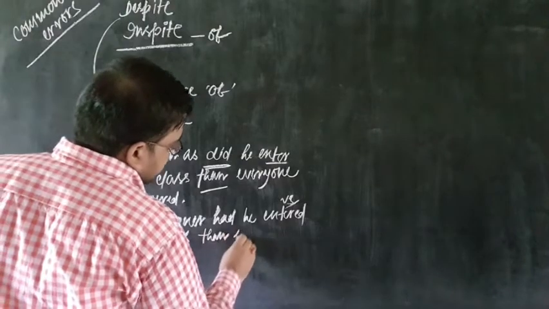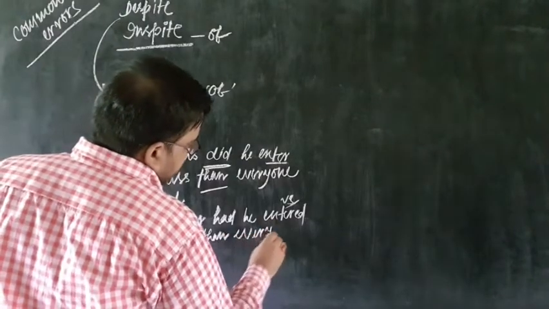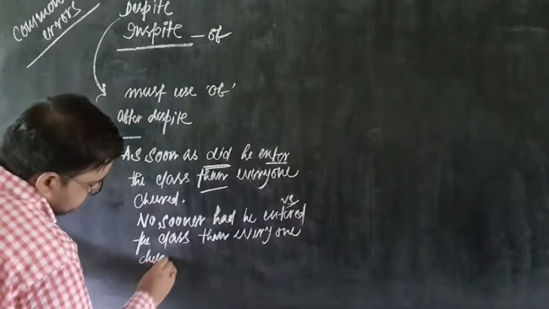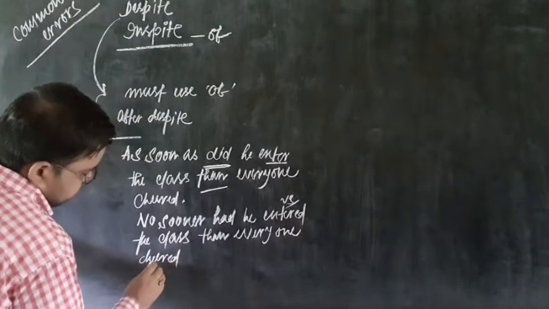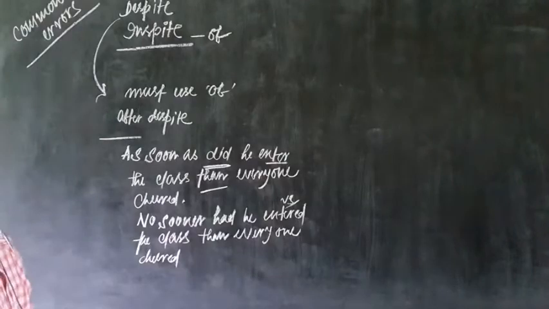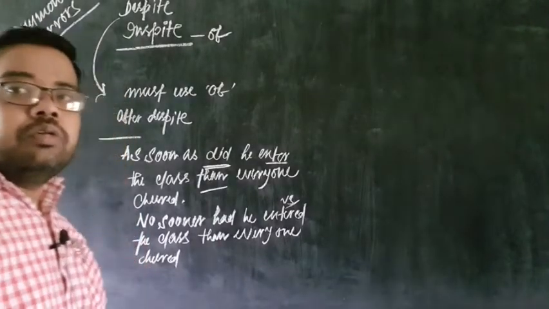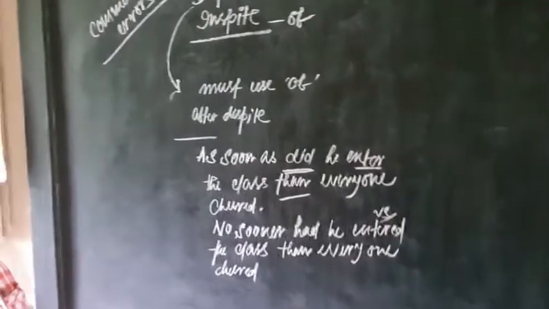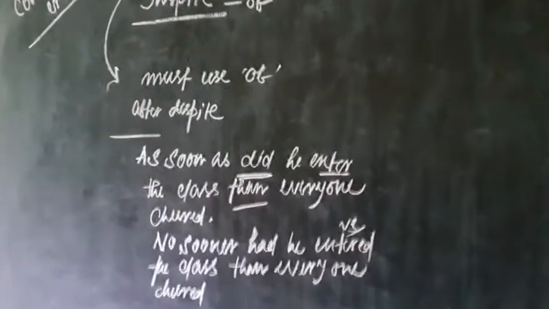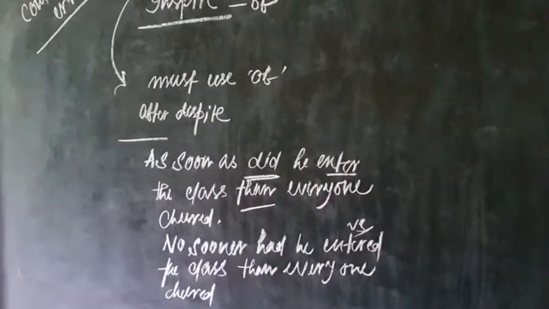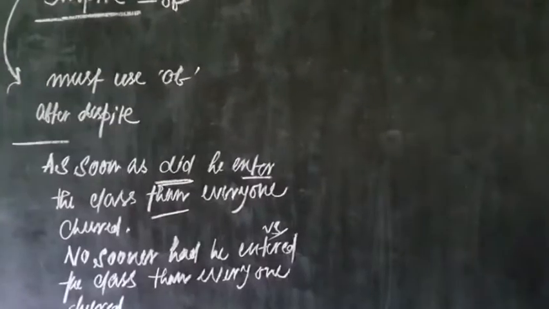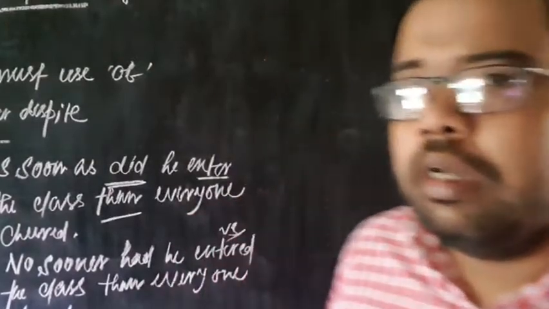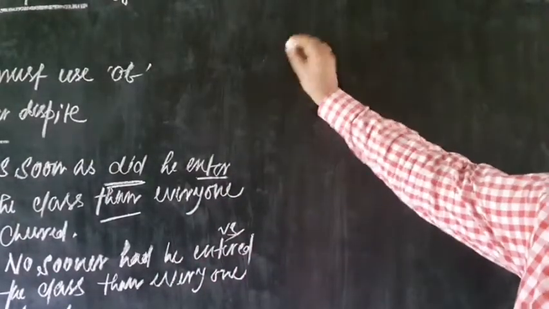Then everyone cheered. Then everyone cheered. So, this is the secondary part. I am just keeping the camera a little closer so that you can have a better view. Now, the secondary part. Here I am coming and hope you can see this one clearly.